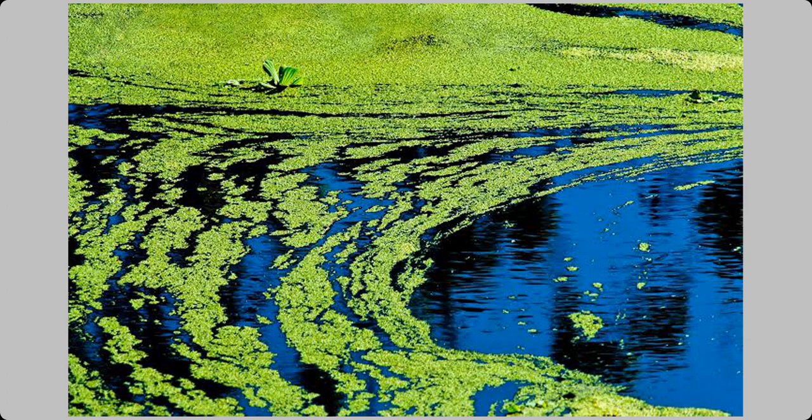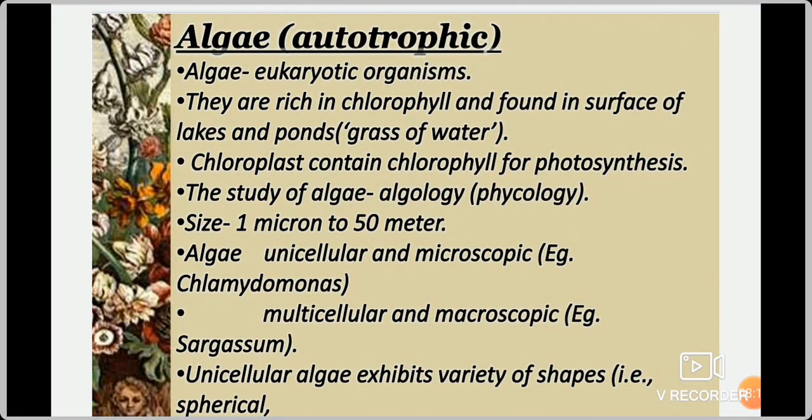So this can be found in moist habitats, moist places, wet places. Then the study of algae is called algology or phycology. So what is the study of algae? Algology or phycology. What is the size of the algae? Algae are 1 micron to 50 meters. 1 micron, micron is micrometer, that we are unable to see. 50-meter size means we are able to see. So the size is 1 micron to 50 meters. Size varies from 1 micron to 50 meters.